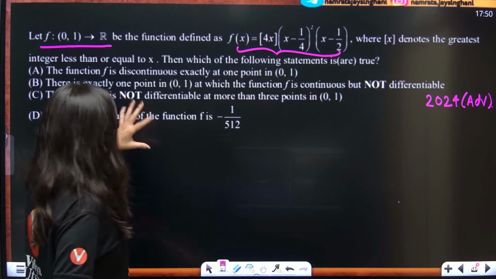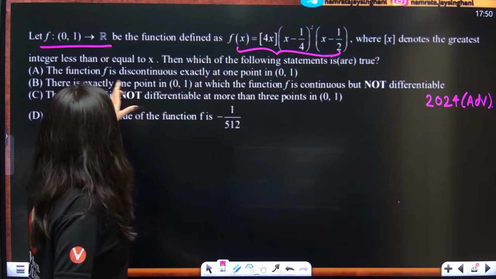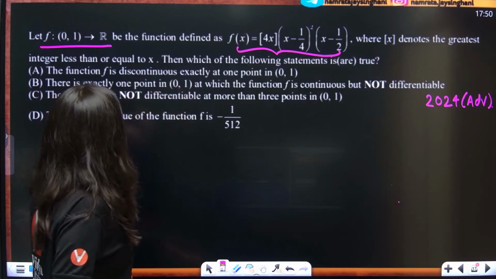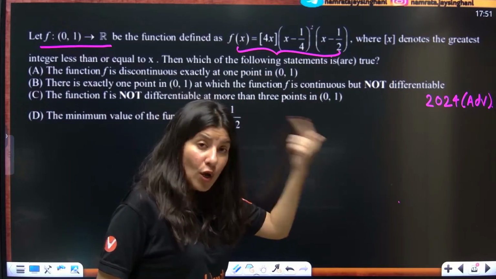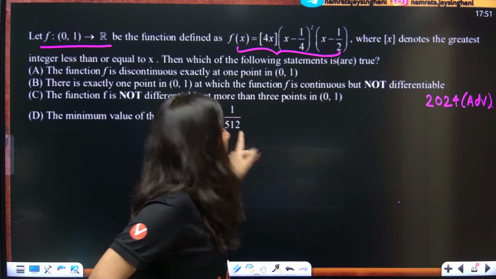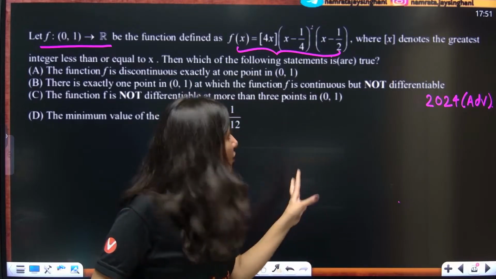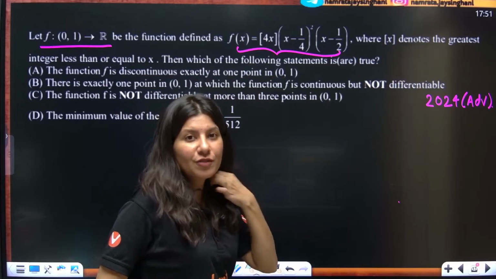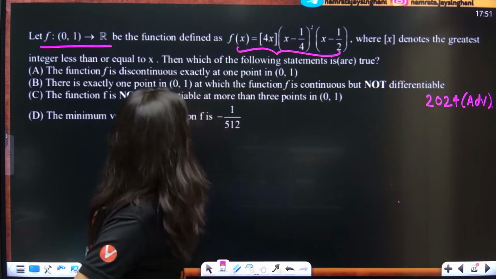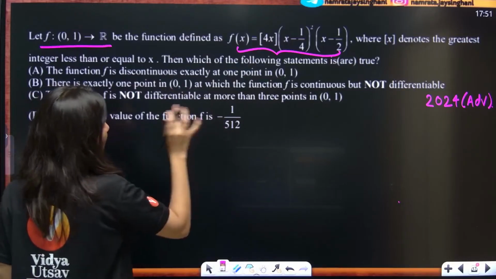The function f is discontinuous. So they are talking about the number of discontinuities, the number of non-differentiability points, along with the minimum value as well. So this question is from limits, continuity and differentiability and application of derivatives, combined topics.